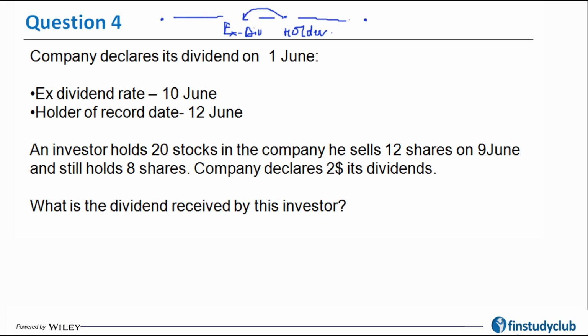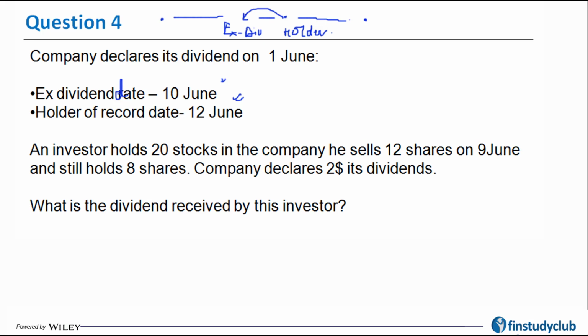It says that the ex-dividend date is 10th June and the holder of record date is 12th June. What it means is that if you sell your stock before 9th of June, you are going to sell it cum dividend. You're going to get the reimbursement for the dividend from the buyer itself.